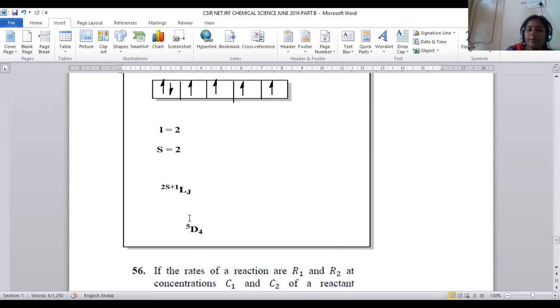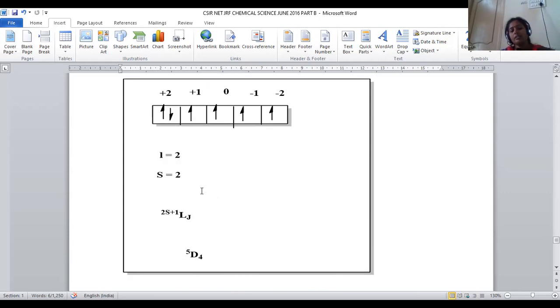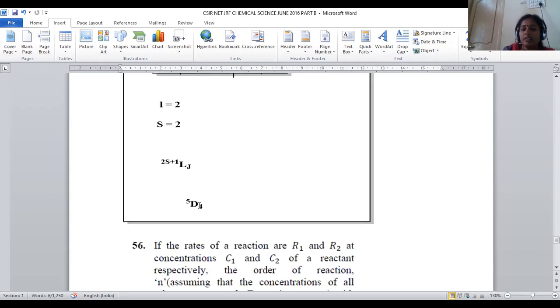Superscript will be 5, that is 2S plus 1, and the L value will be D because L is equal to 2, and J. This J is calculated differently for less than half filled and more than half filled. If the system is less than half filled, J value will be L minus S. If the system is more than half filled, J value will be L plus S. Here we have d6, meaning more than half filled system, so L plus S can be taken. 2 plus 2 is nothing but 4.